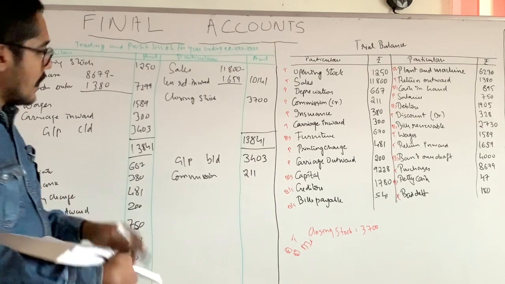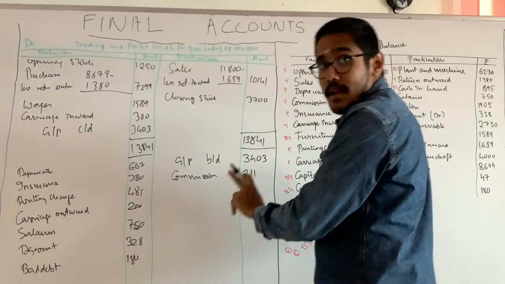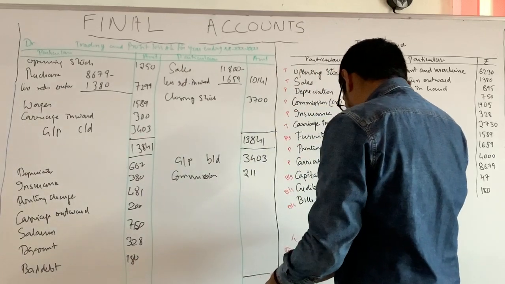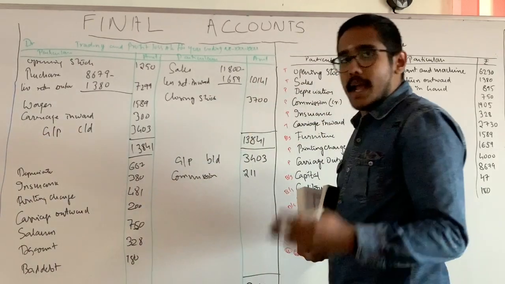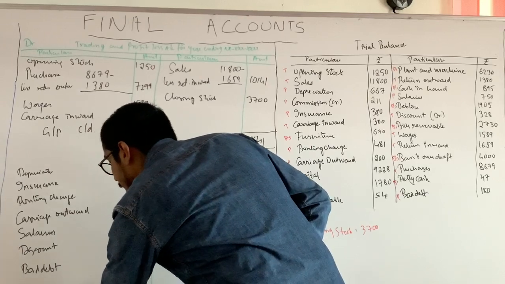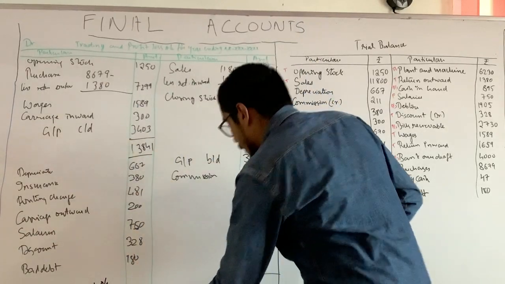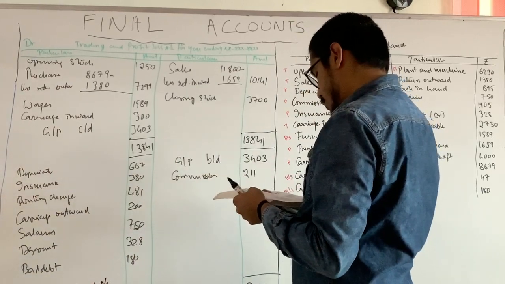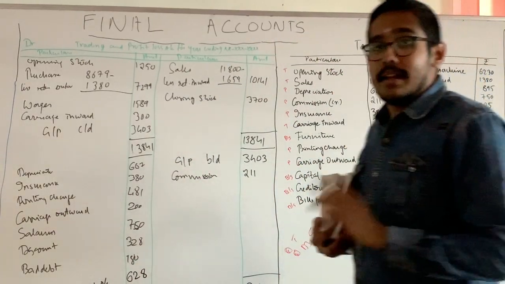So now what we will do is balance this one. Which side is more? This side is more. So we will calculate this and it will come around 3614. If we are getting net profit over here, net profit is transferred to capital account. And from this 3614 we have to deduct all these things and we will be getting a sum of rupees 628. Okay, 628 is our net profit.